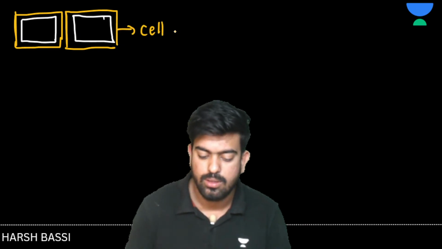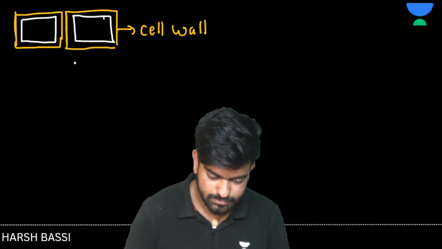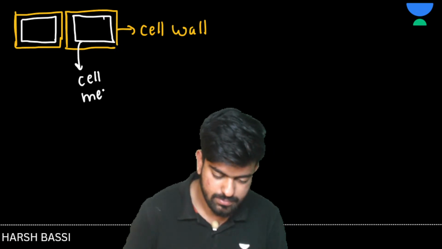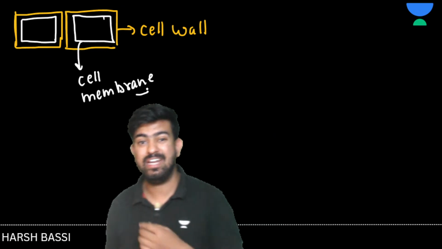The white one is the cell membrane and the yellow one is the cell wall. Clear to everyone? Any doubts?